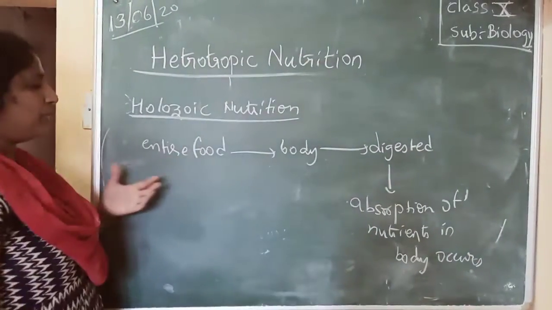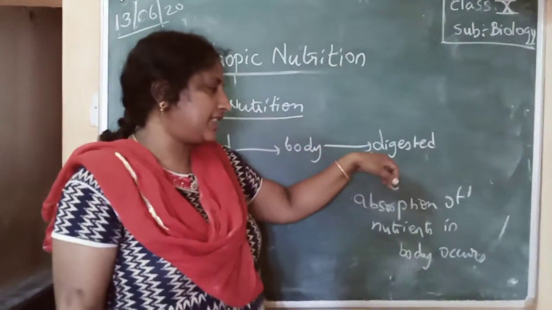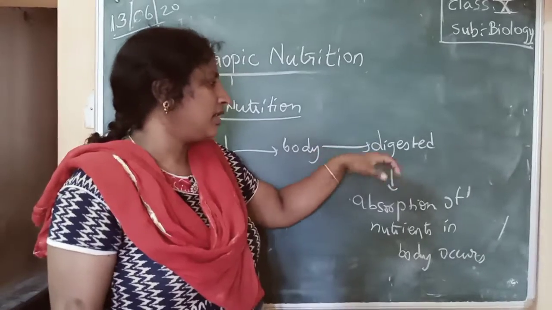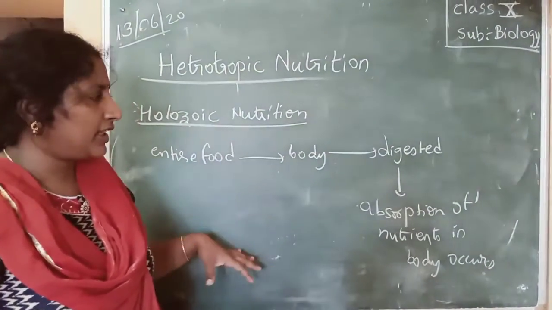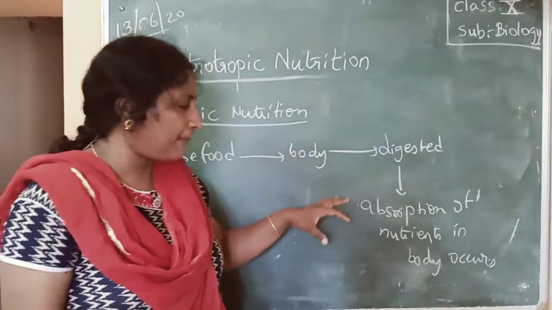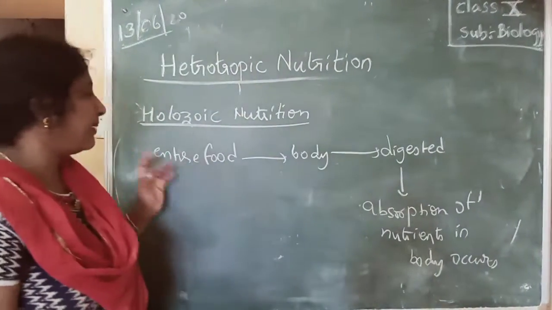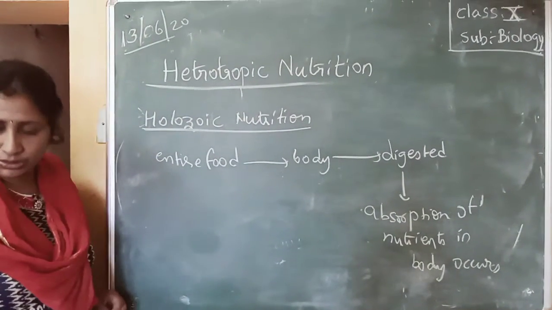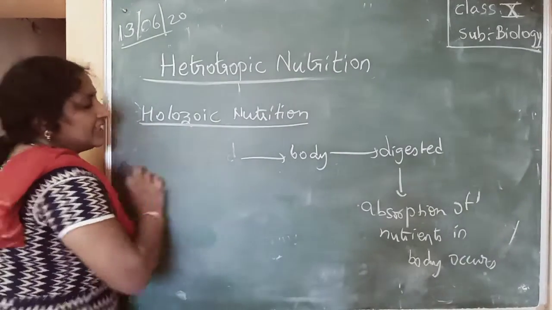For example, if you eat an apple, you will digest it in your stomach, and after digestion, whatever proteins, vitamins, and carbohydrates are present in the apple will be absorbed by your body. This type of nutrition is called holozoic nutrition. It is seen from lower organisms; we will see an example in amoeba.